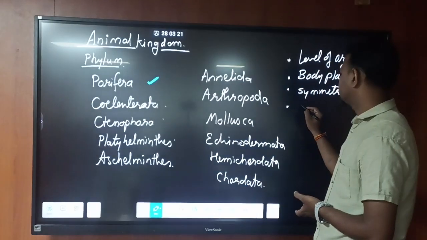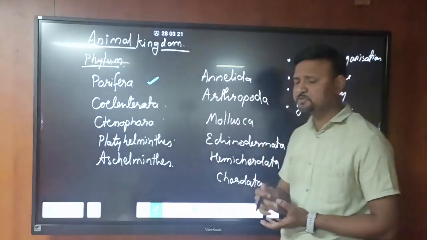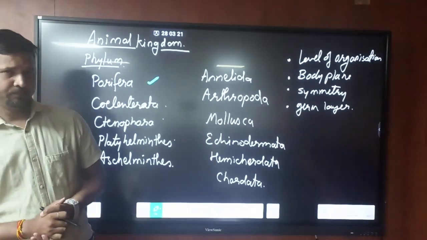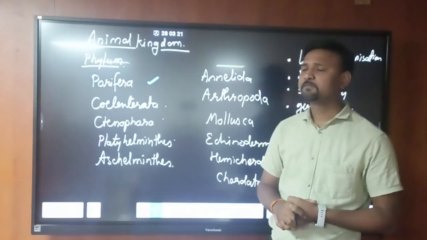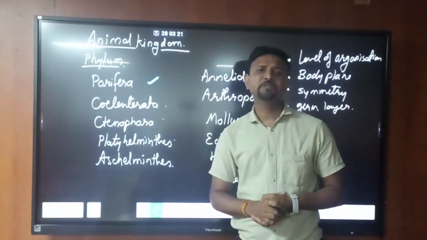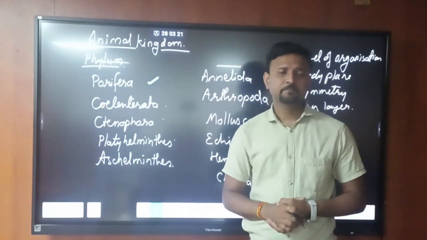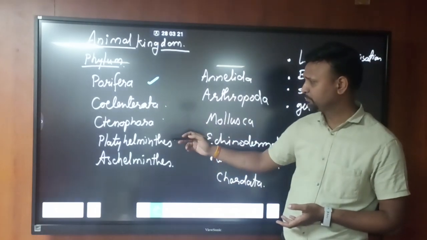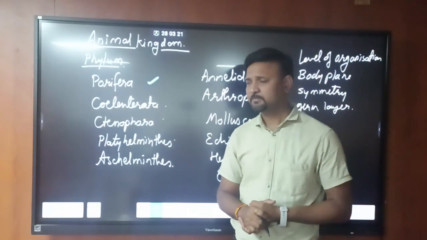The next one is germ layers. There are three types of germ layer: ectoderm, endoderm and mesoderm. After fertilization, the zygote divides and forms three basic germ layers. Some organisms, like Porifera, Coelenterata and Ctenophora, do not have all three.